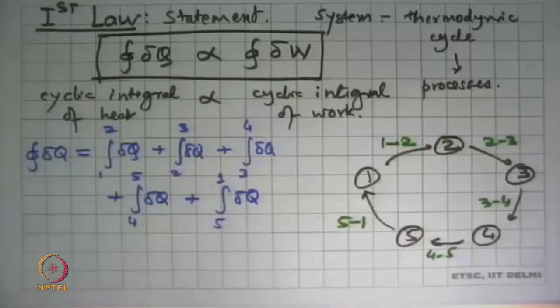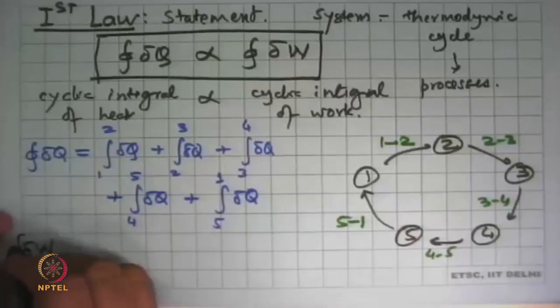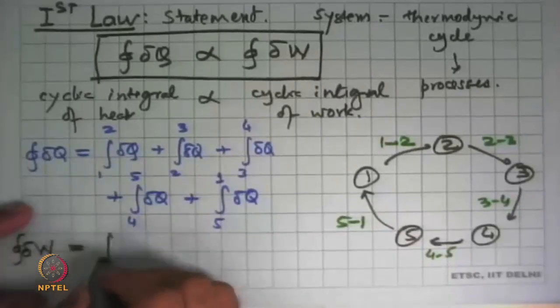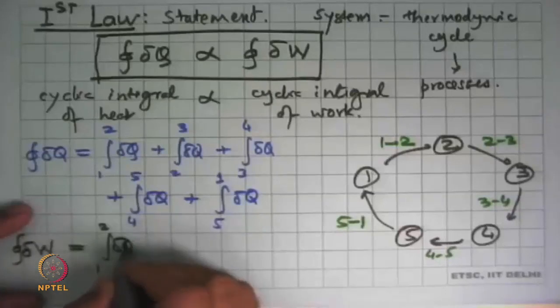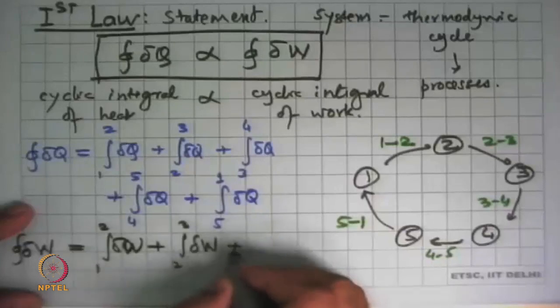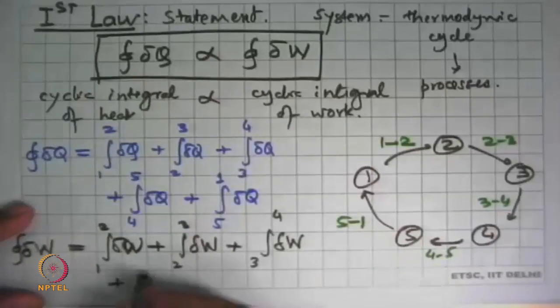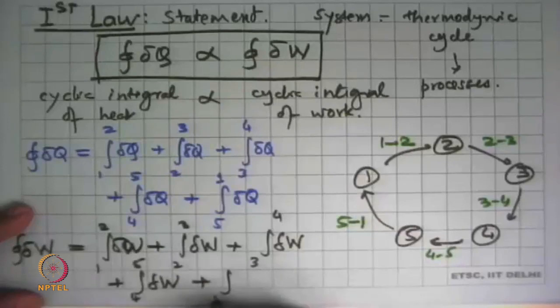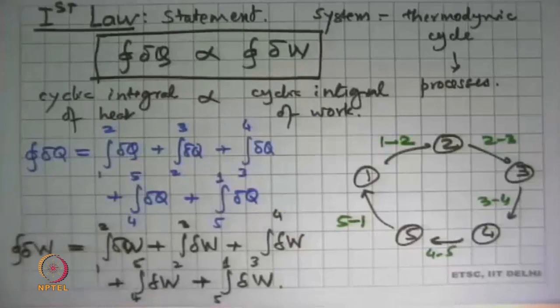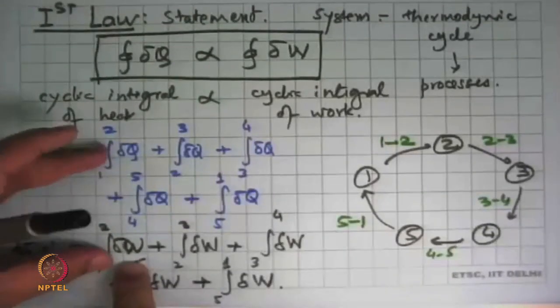And in the same way, we can also write an expression for the cyclic integral of work, and this will be the integral 1 to 2 of delta W plus 2 to 3 delta W plus 3 to 4 delta W, 4 to 5 delta W plus 5 to 1 delta W. That means for each process we need to calculate the heat and the work.